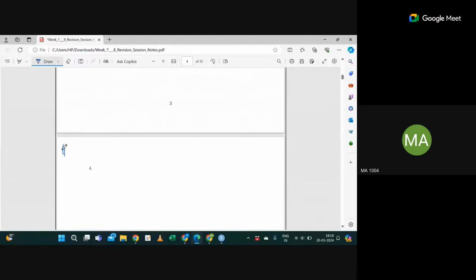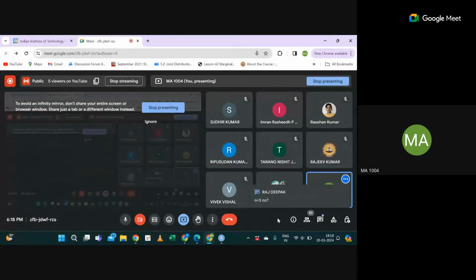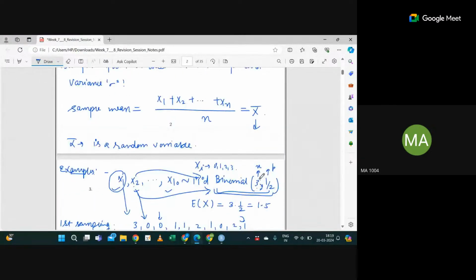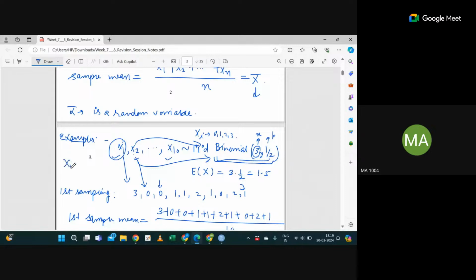Now, another thing is called expected value. This is something you can keep in mind, as this is important as a point for quiz 2. So expected value and variance of x bar. While calculating the mean, it's not n equal to 3. See, n equal to 3 means I'm talking about binomial. Here it simply means x1 is from a binomial distribution 3 comma half. x2 also follows a binomial distribution 3 comma half.